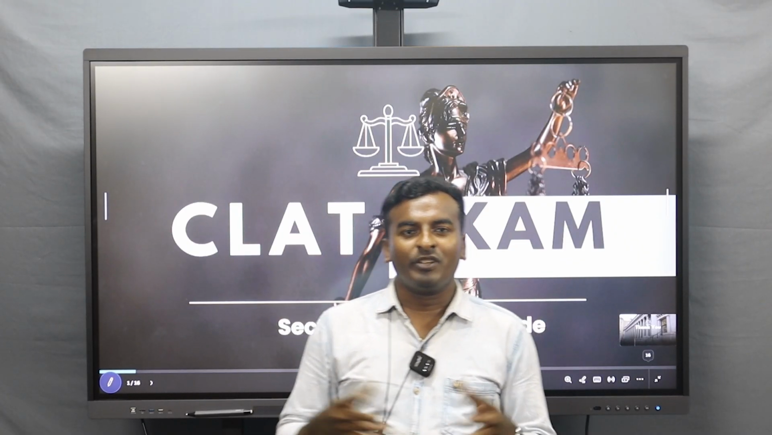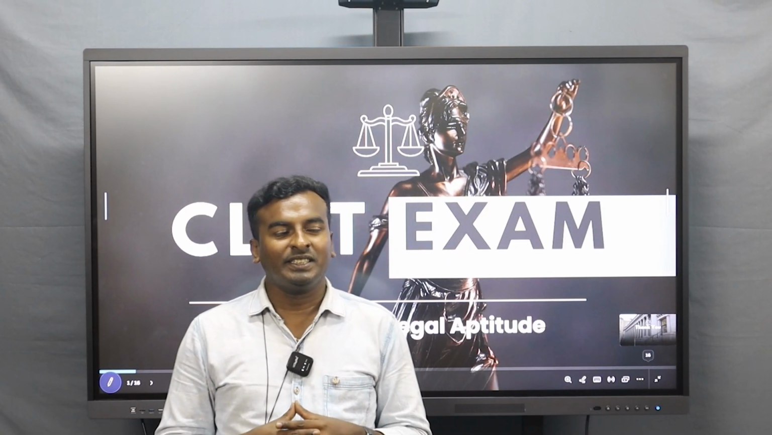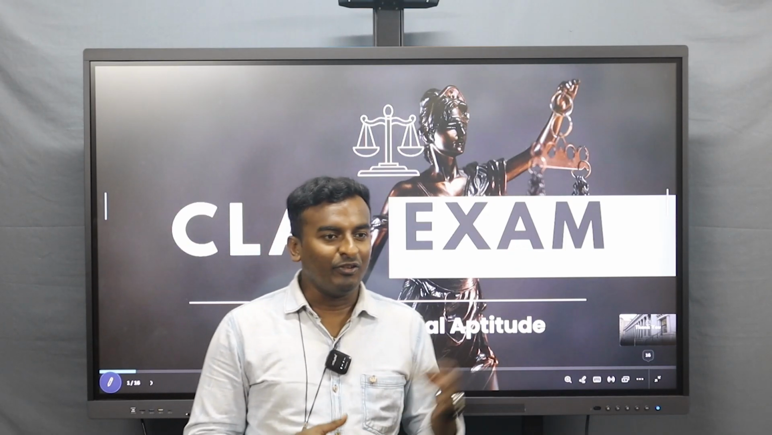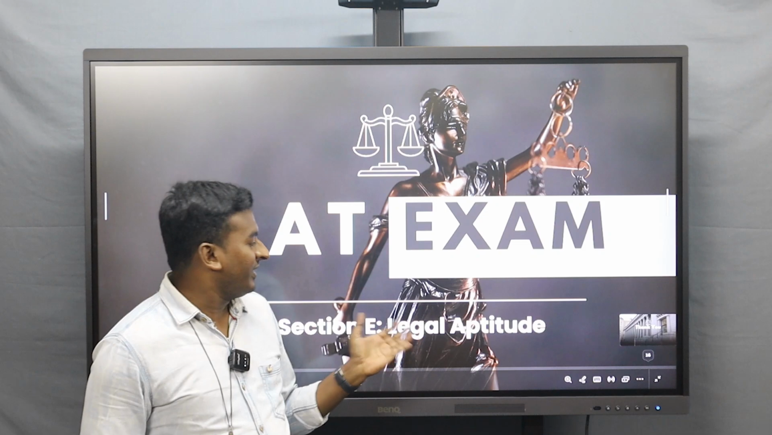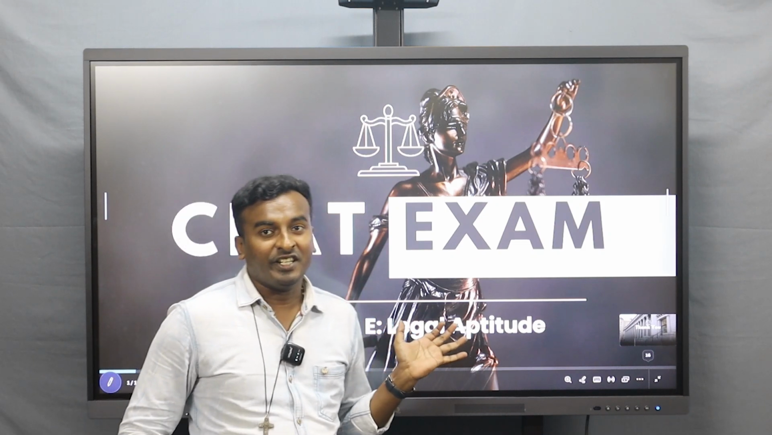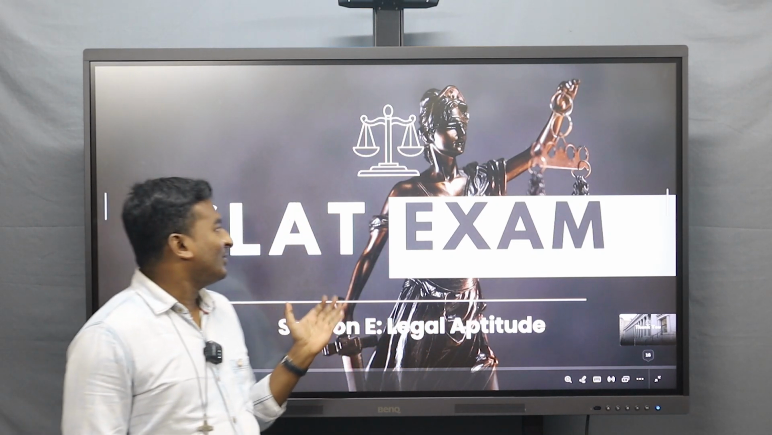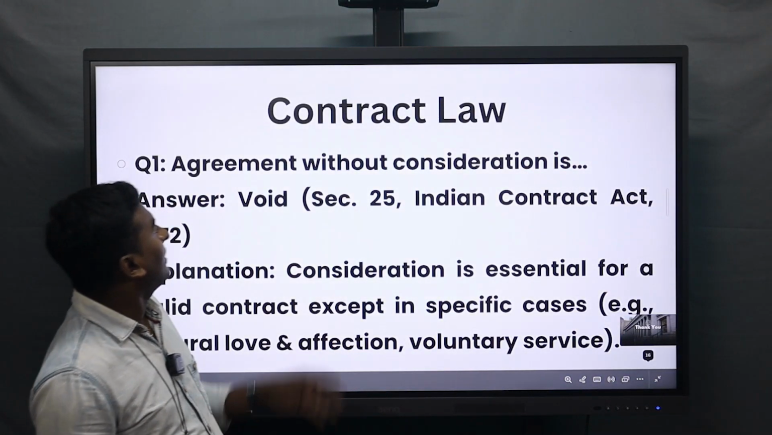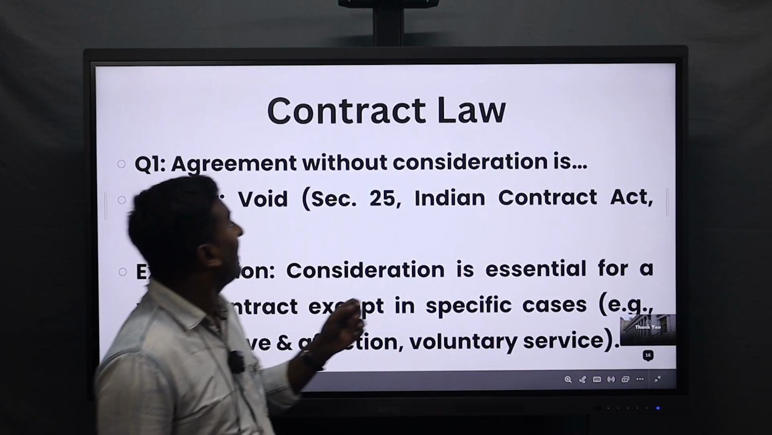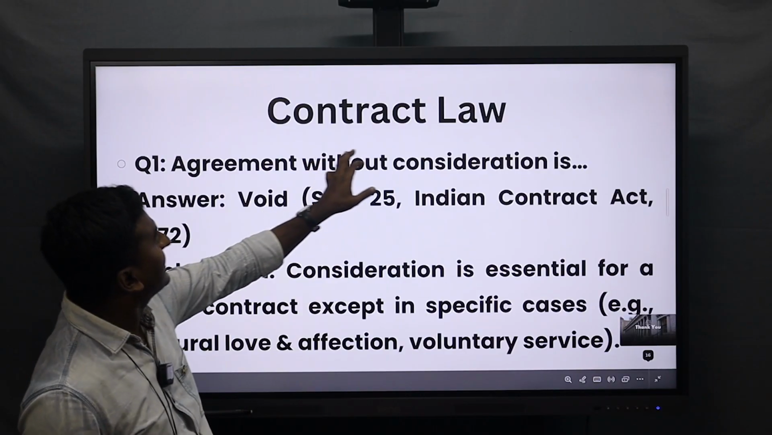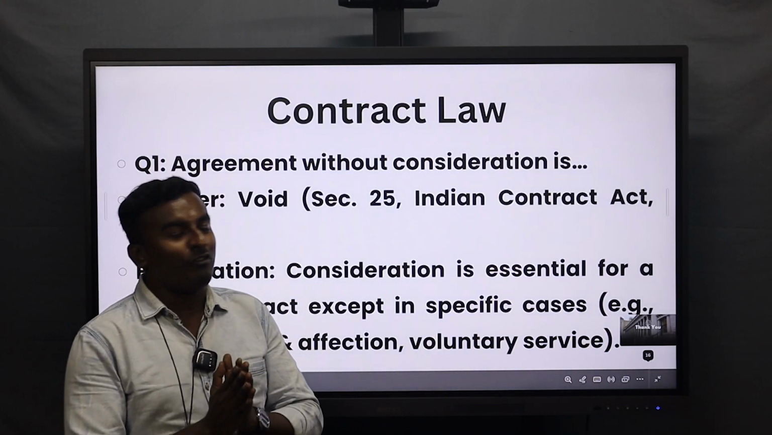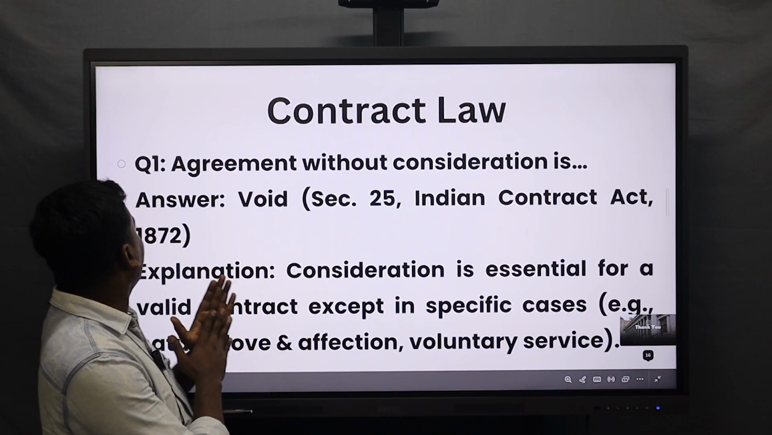So, we are looking into the CLAT exams. We have already covered 4 sections. So, in this video, I am going to explain CLAT Section D, Section E, Legal Aptitude. We will see one by one what are the things in the CLAT. The first thing, when you go to the CLAT legal aptitude, we can see the contract law. Contract law mainly focuses on the law and the other things only.